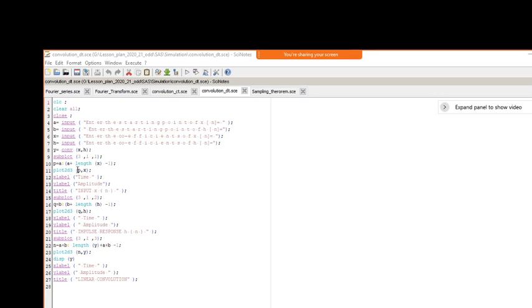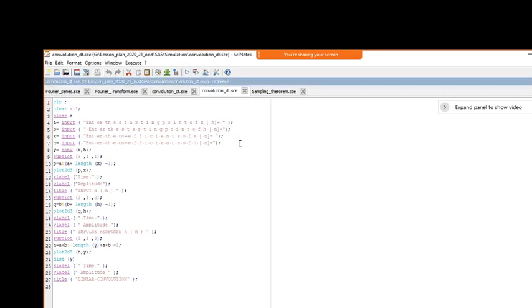You can see this is the input and this is the impulse response h of n. Or you can even take input signals x1 of n and x2 of n. Then we get the output linear convolution with a length. If x1 of n has length L and the other has length m, then the convolution has length L plus m minus 1. The same thing is written in the code, so we can execute and see.